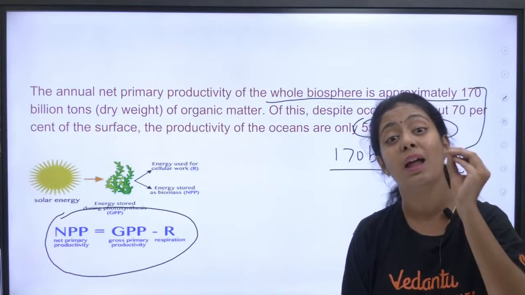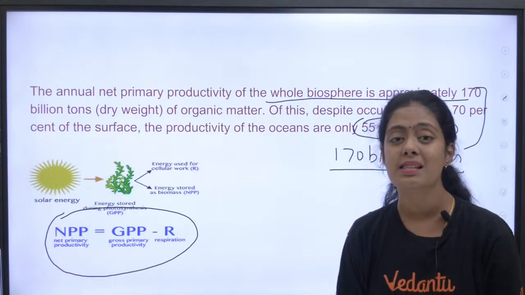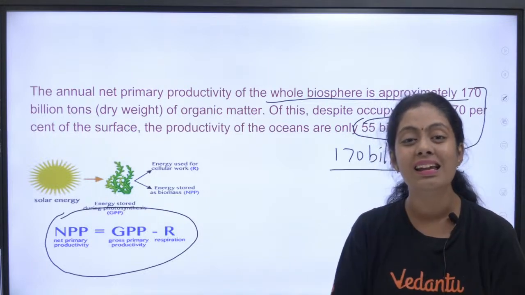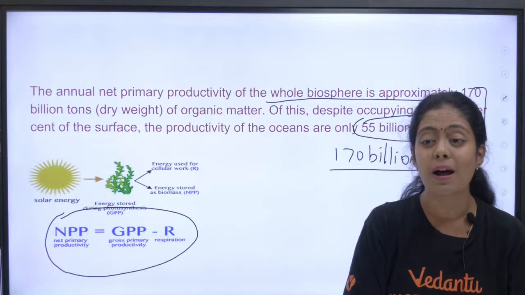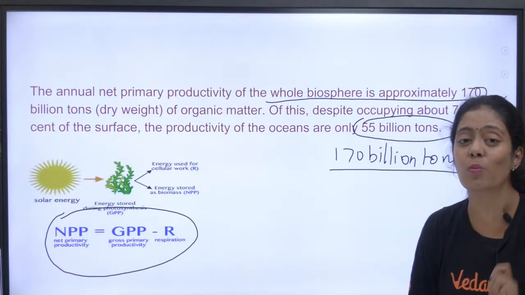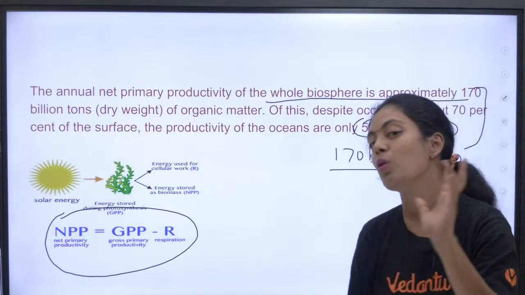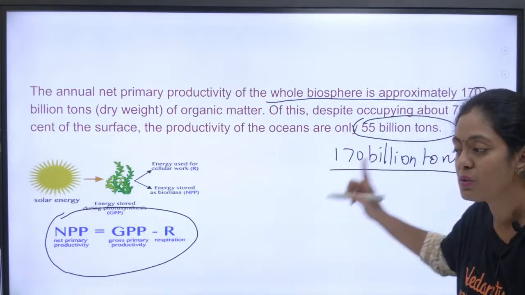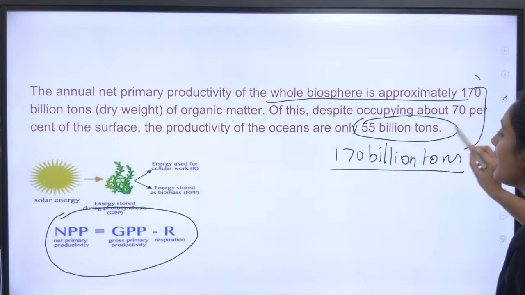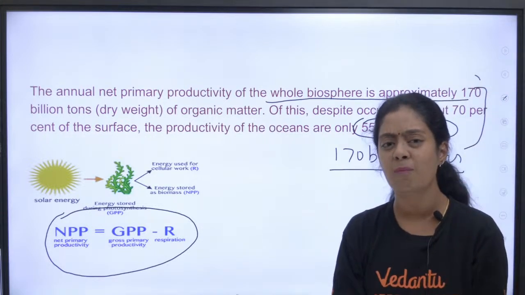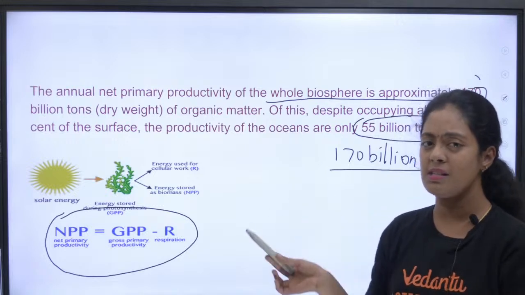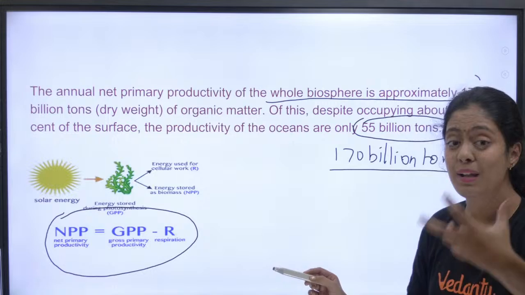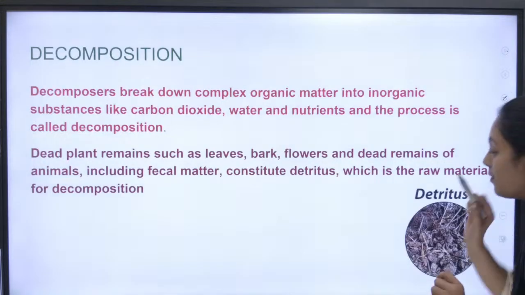Because there the plants are very few. The sunlight doesn't penetrate deep into the oceans, right? So there are very few photosynthetic organisms when compared to the terrestrial region, and that is why productivity in oceans is low. They can ask you this question: why is productivity very low in oceans? It is because of this one reason. So 170 billion tons, this number is very important. If you are very lucky, you can get a question from this. The productivity of the whole biosphere is 170 billion tons. So that completes the first characteristic.